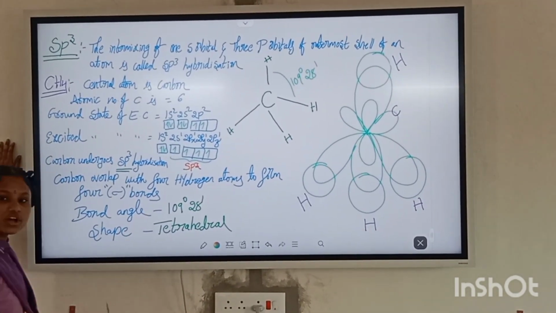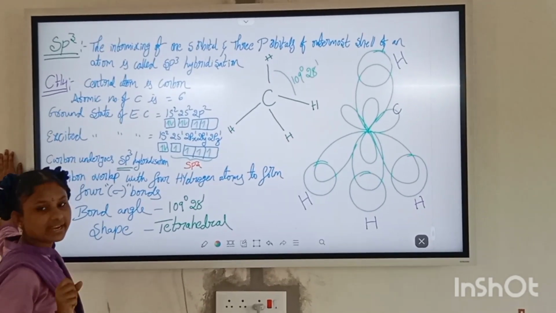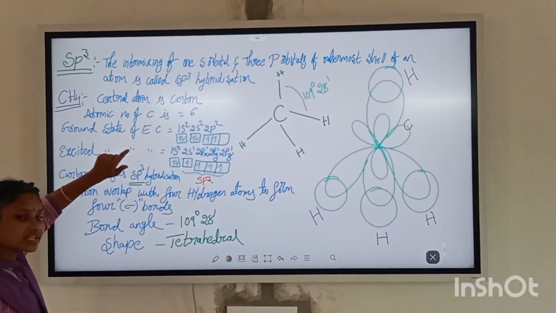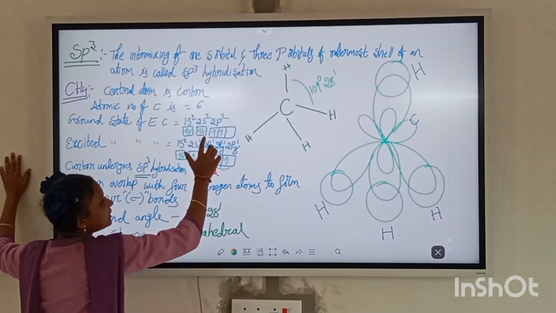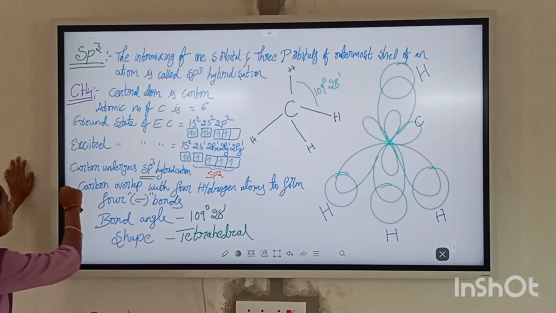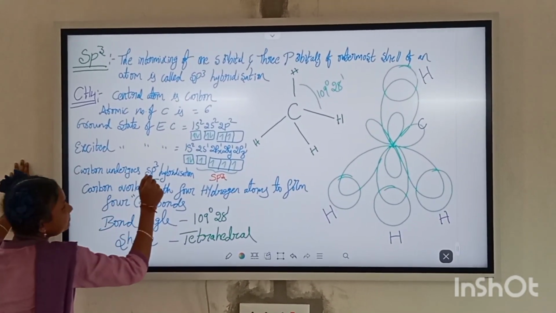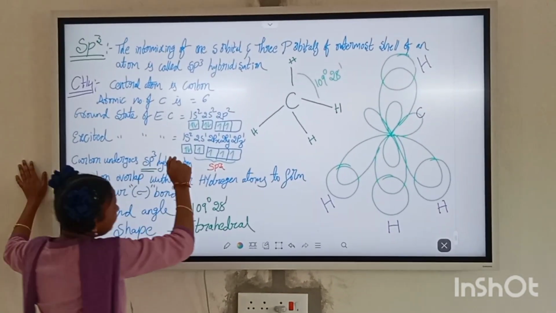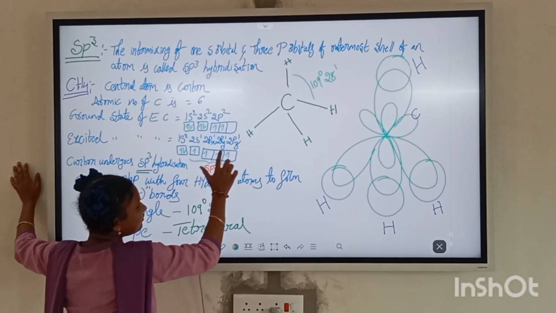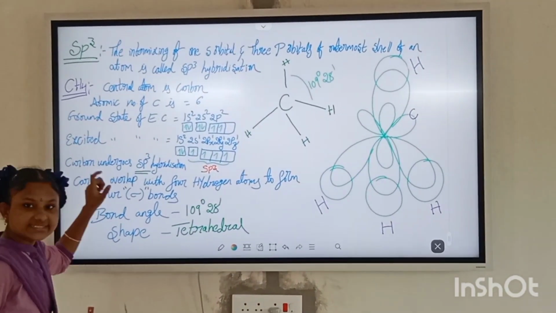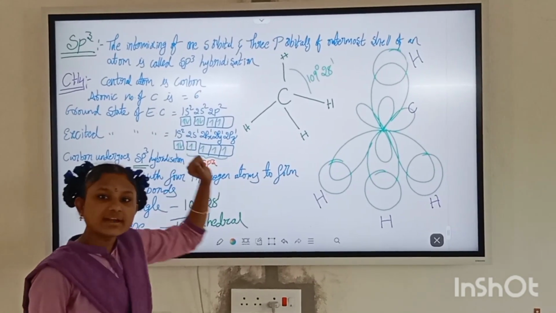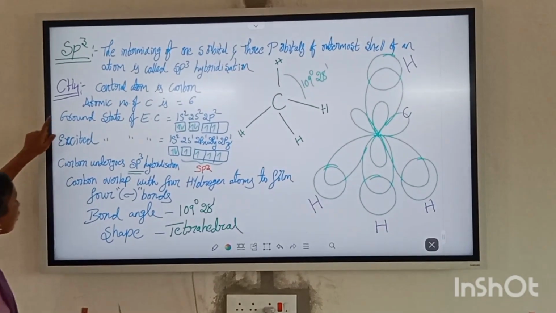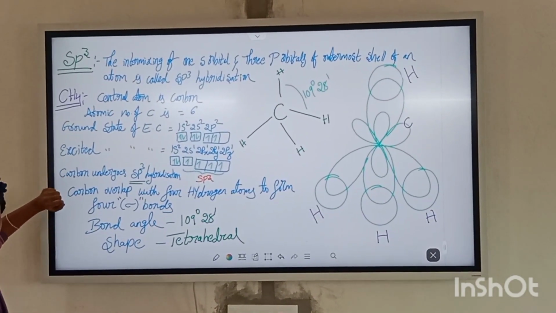Here, the electronic configuration has two states, ground state and excited state. In the ground state, the electronic configuration of C is 1s2, 2s2, 2p2. In the excited state, the electronic configuration of C is 1s2, 2s1, 2px1, 2py1, 2pz1. In the excited state, the central atom C undergoes sp3 hybridization. It forms the four sp3 hybrid orbitals.